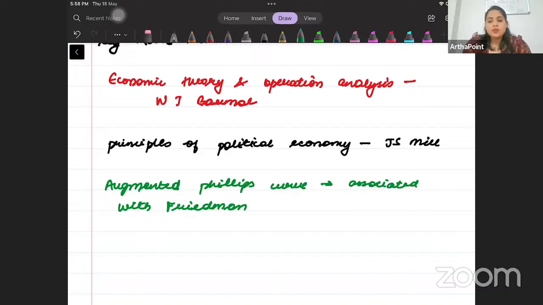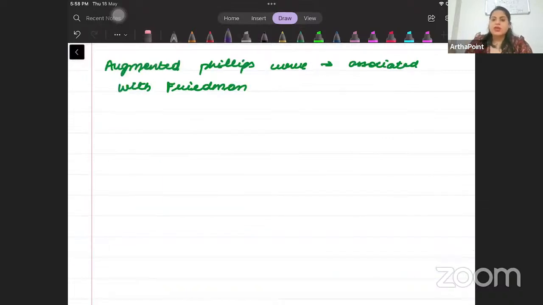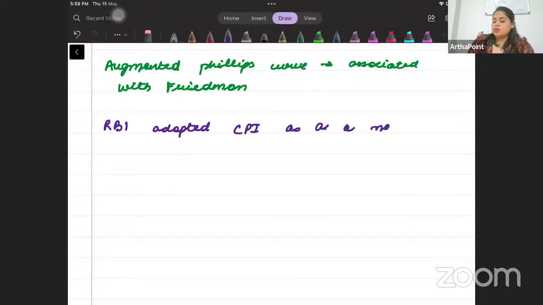Now some questions, if you look at the entrance exam syllabus, will be from वहाँ पे लिखा हुआ है role of RBI and commercial banks, and वहाँ पे ये भी लिखा हुआ है money and banking. ठीक है जी, तो कुछ questions RBI से भी आ सकते हैं. So I just want to highlight some important point there also in between. एक important point ये है that RBI adopted consumer price index as a measure of inflation, and this was on the basis of recommendation.